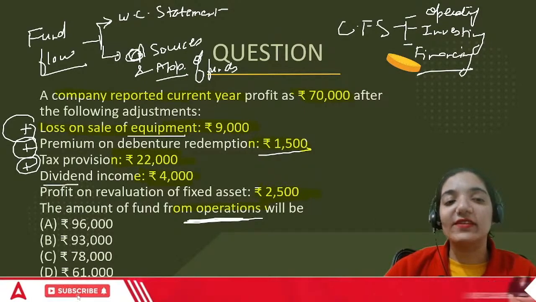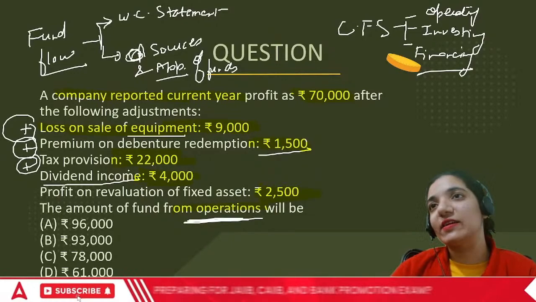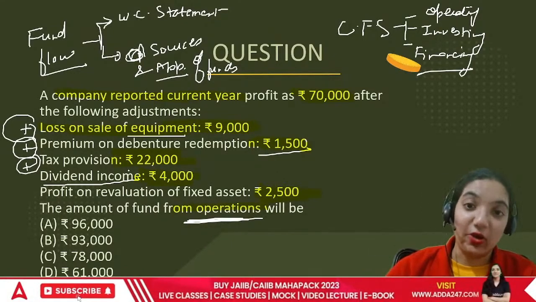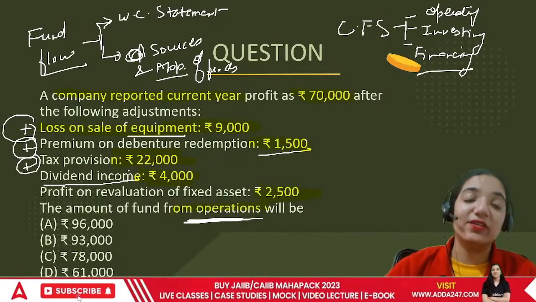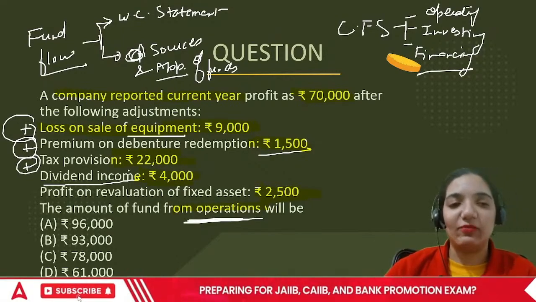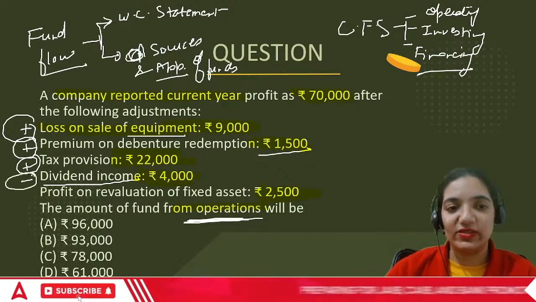Dividend income. We have received an income, but the point is this income is relating to the investments, not my business. Till the time the question didn't say that this is my hardcore work that I do the trading part, then the story would have been different. So this is a minus.